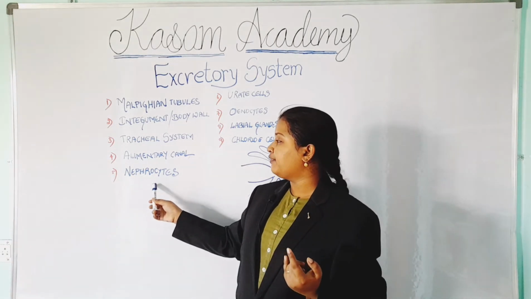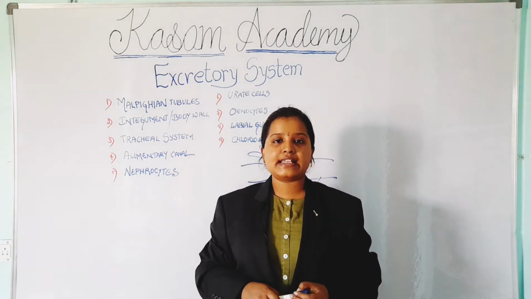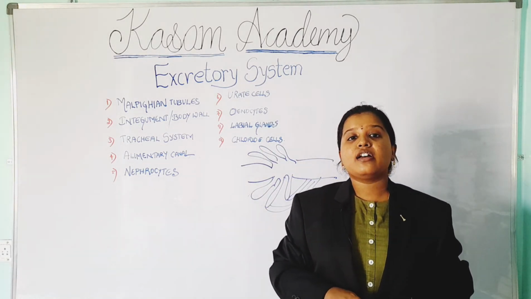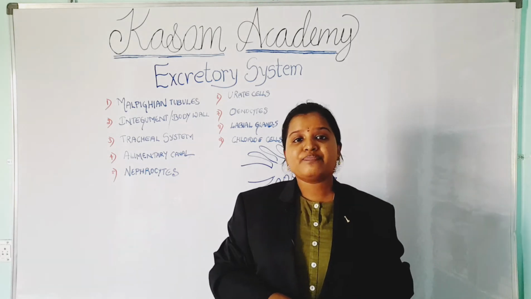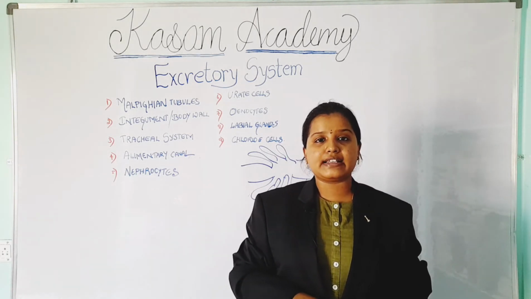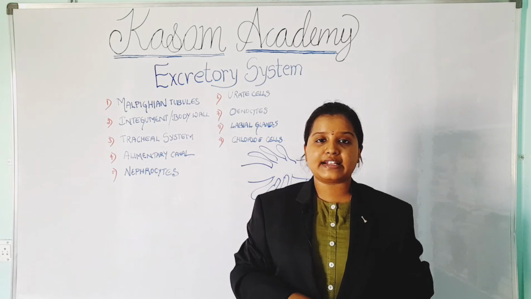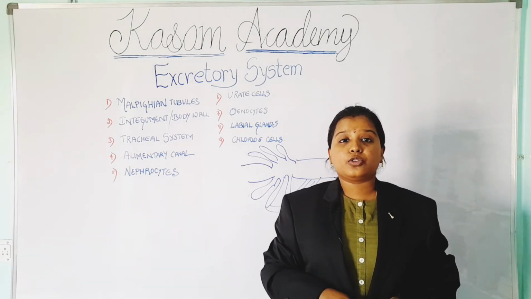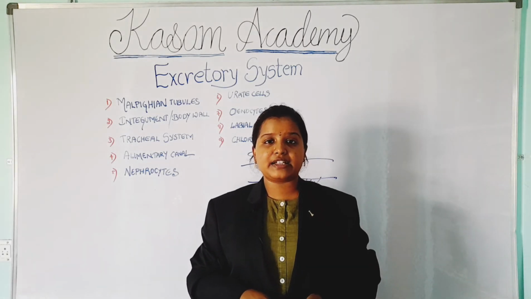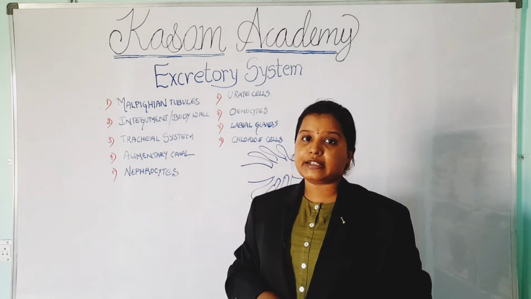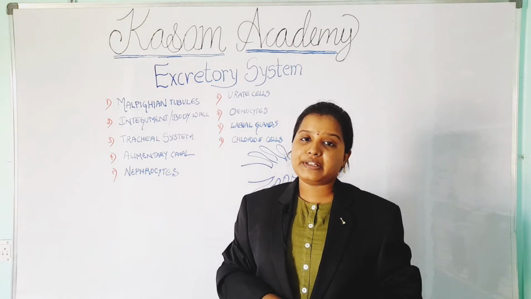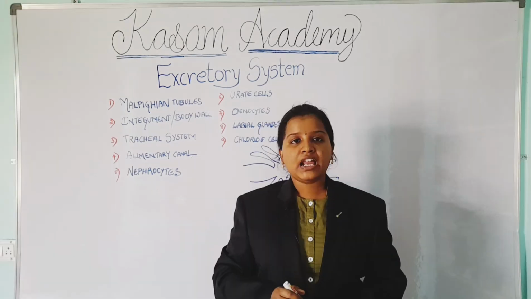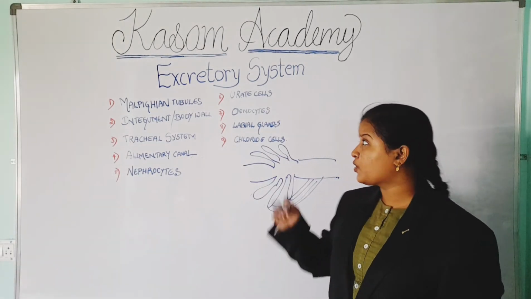The fifth organ is nephrocytes. These are special organs present in insects, which are involved in the removal of heavy metals present in the body of the insect, which cannot be eliminated by the Malpighian tubules. Those heavy chemicals which cannot be eliminated by the Malpighian tubules are excreted by these nephrocytes.